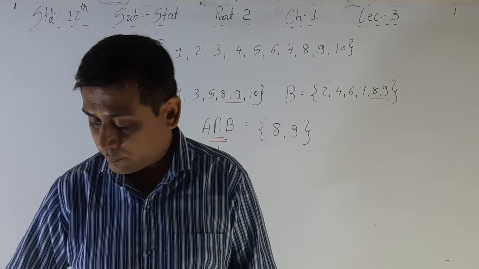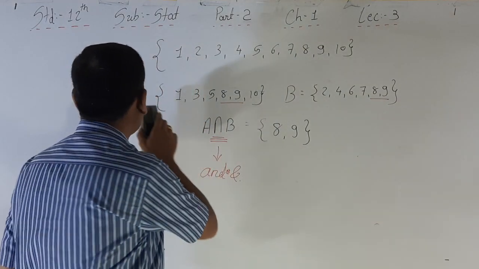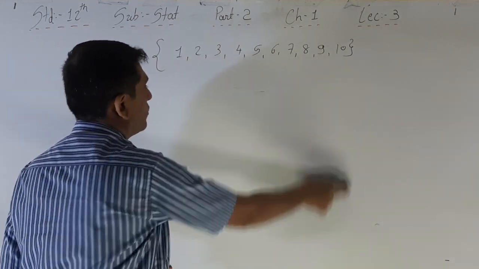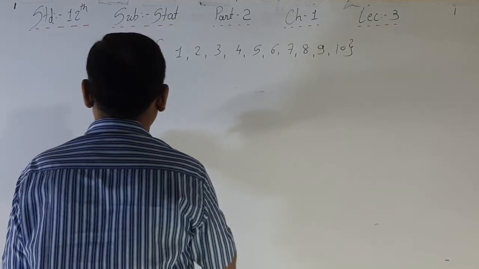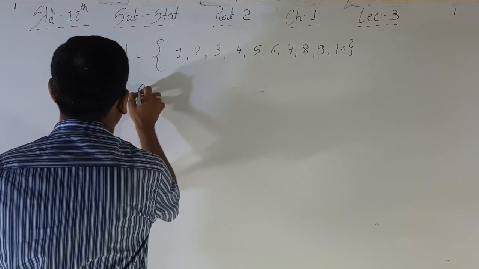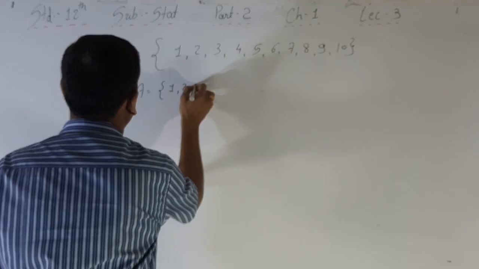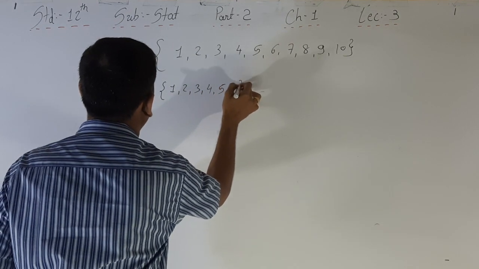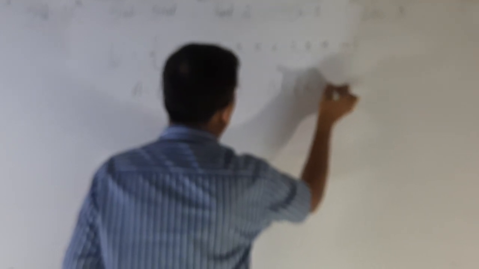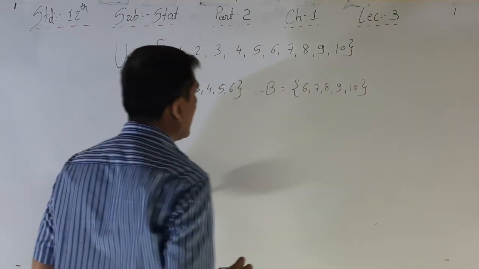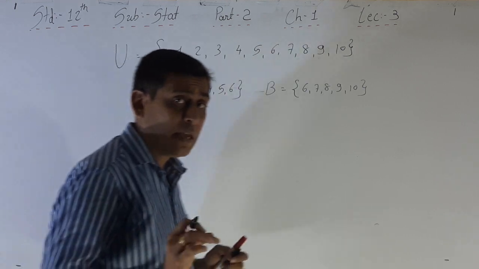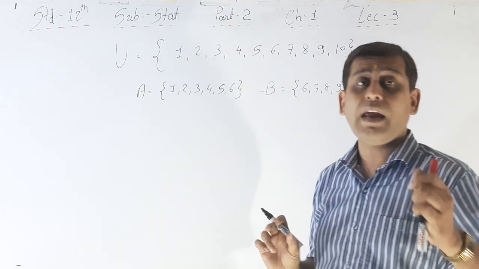See here, I am giving you the same example for that, but here A and B are changed. A is equal to 1, 2, 3, 4, 5, 6. B is equal to 6, 7, 8, 9, 10. Right? So here now what is A union B? Union of events A and B, that is,